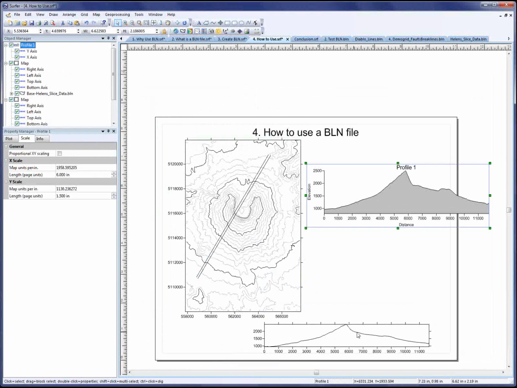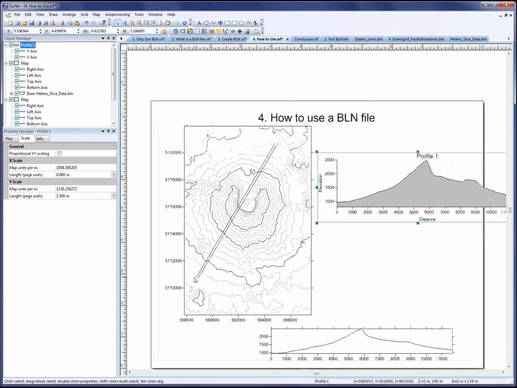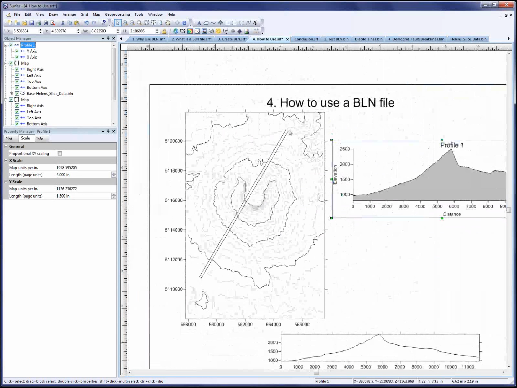Now, why would I do the grid slice command instead of creating a profile? The profile is a really great and easy way to create a cross-section. However, there's a couple things that are different here. You can't tell Surfer exactly where to start the profile starting and ending points. If you really want your cross-section to start exactly at this point and exactly at that point, a BLN file is much easier to do that because you enter the coordinates directly into the file. With the profile, you can zoom in and try to click in the same spot, but you may not get quite the accuracy that you need.